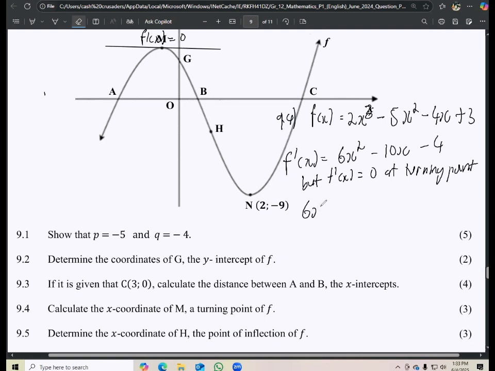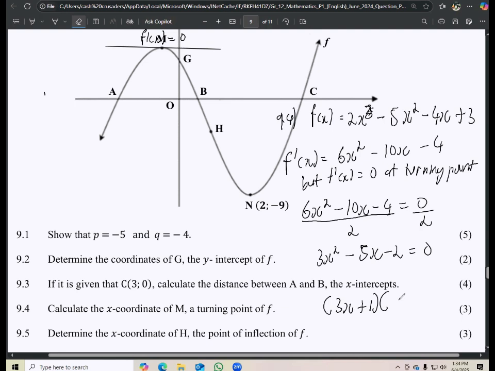Okay, so now we're going to take this expression and equate it to 0. Now we can see that all the numbers here are divisible by 2. So let's divide throughout by 2. Dividing this by 2 gives us 3x squared, dividing this by 2, 5x, and then dividing this by 2, minus 2. 0 divided by 2 is just 0. Now you can factorize, or again use the quadratic formula. If we factorize, this is 3x plus 1, and then x minus 2 equal to 0. Then x is equal to negative 1 over 3, or x is equal to 2.